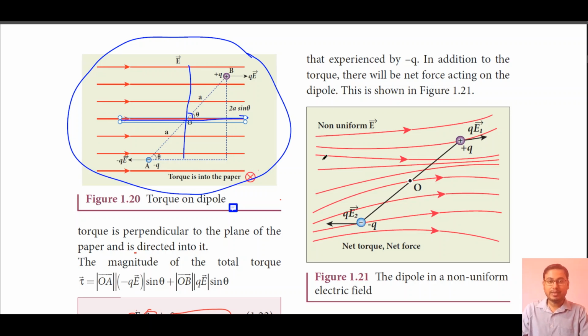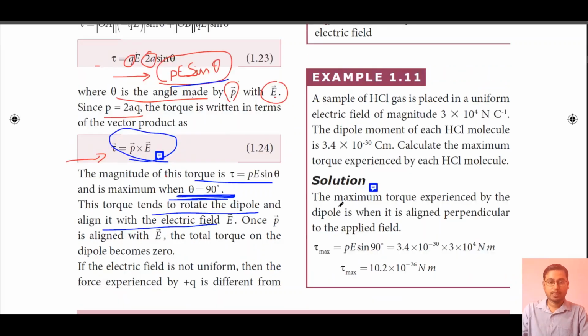Okay, so now coming back to our next topic. As given here, once vector P is aligned with vector E, the total torque on the dipole becomes 0. That means when theta is equal to 0 degree, the total torque is equal to 0.